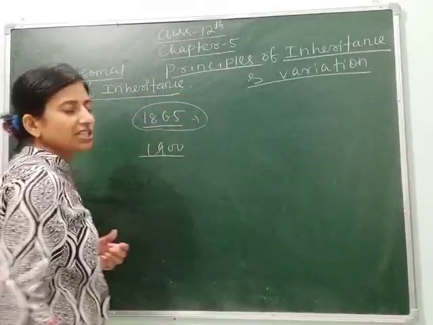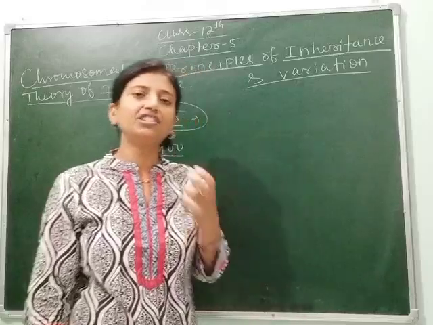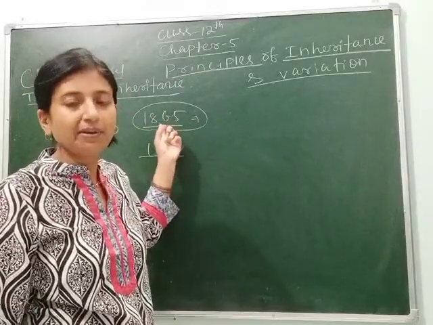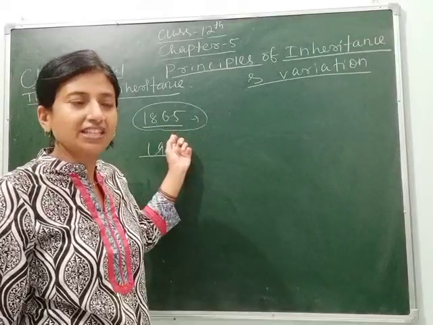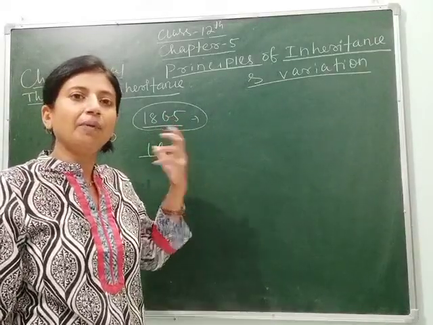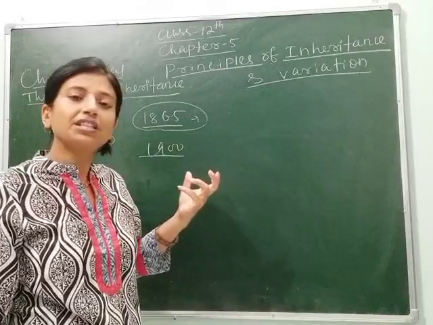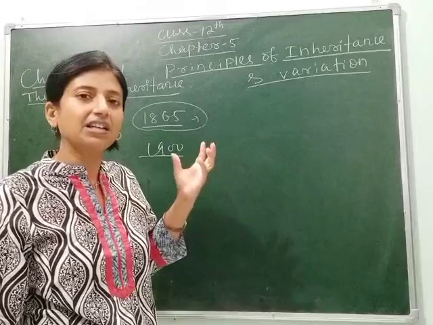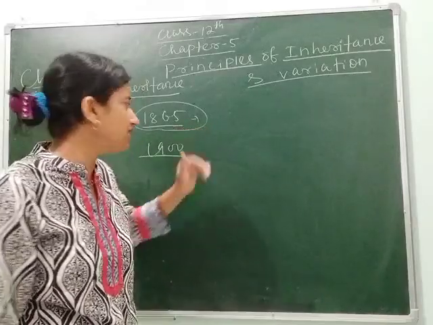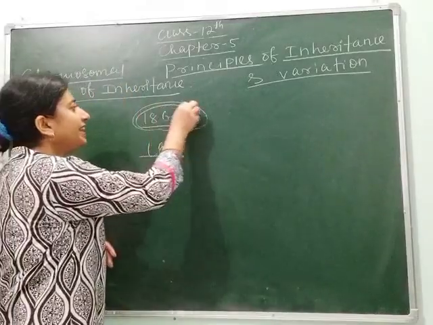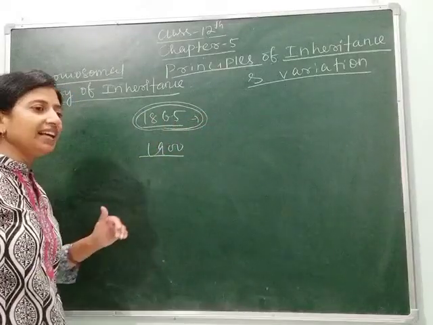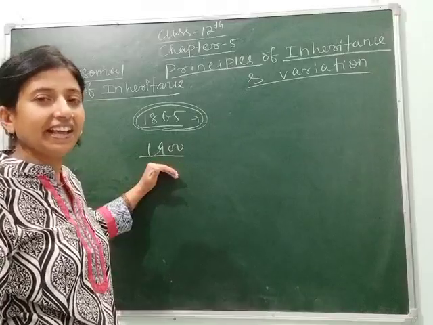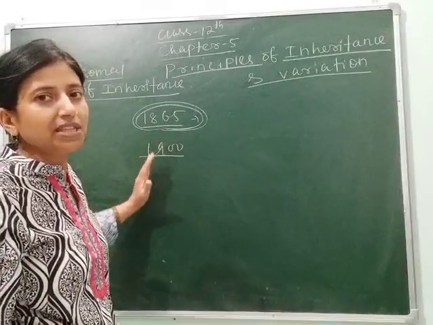Mendel proposed his law of inheritance in the year 1865, but it could not be published or given recognition due to certain factors. We will explain this. You just remember, in 1865 Mendel gave his theory, and in 1900 it was rediscovered by some scientists.